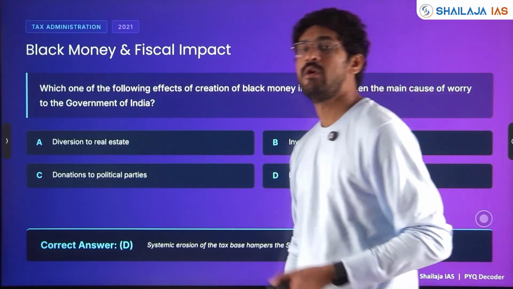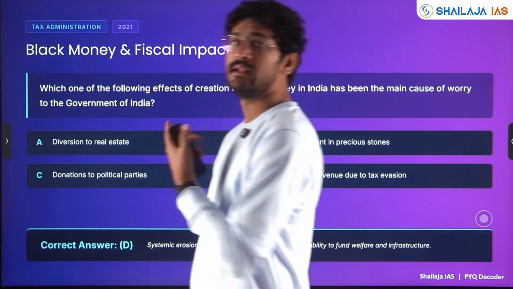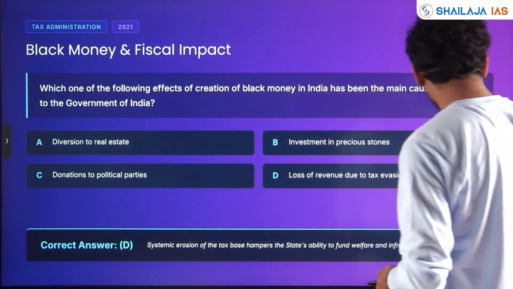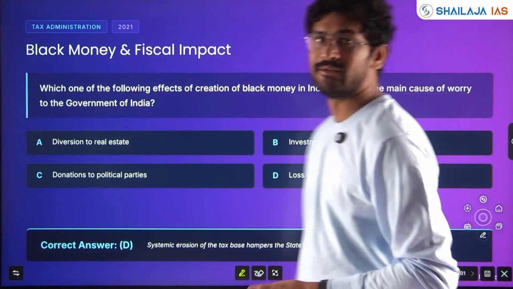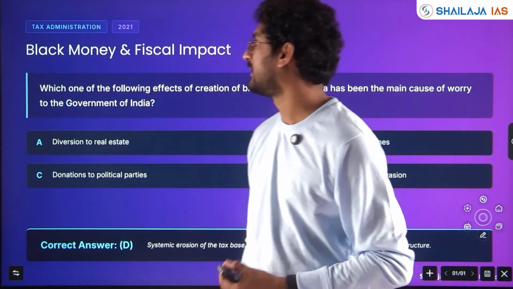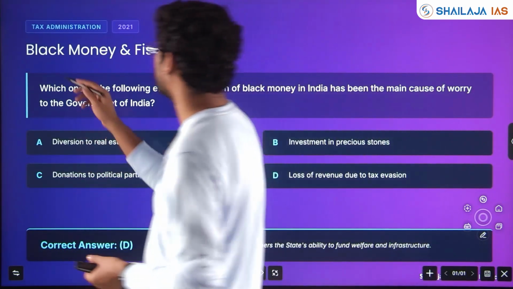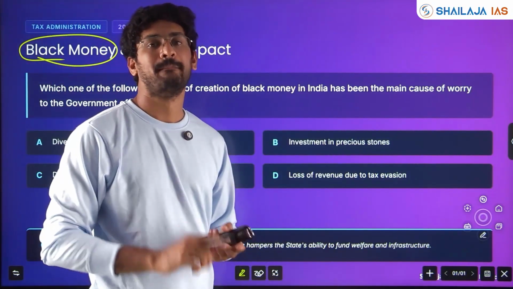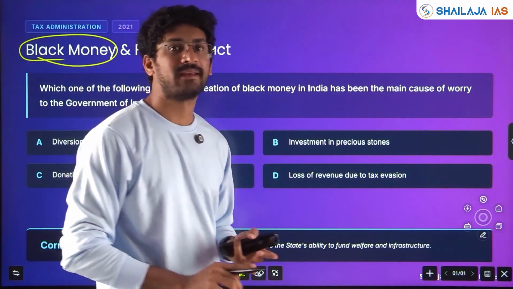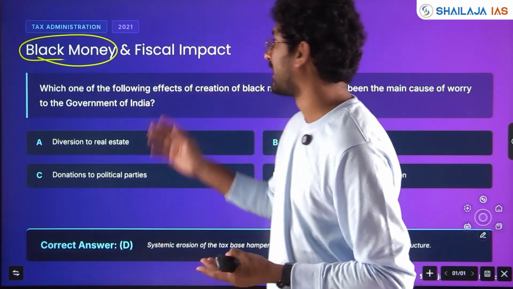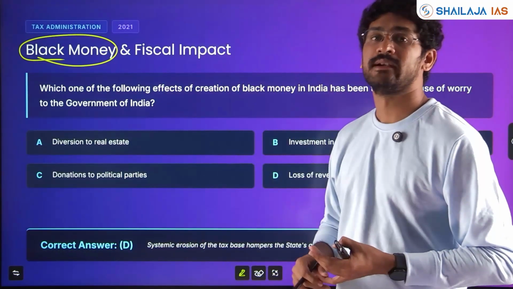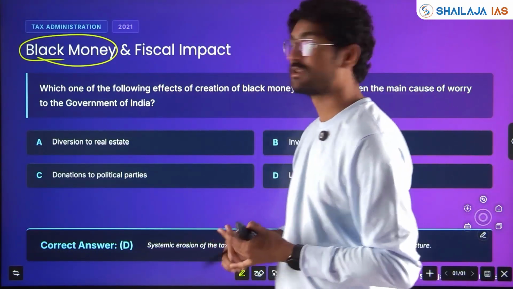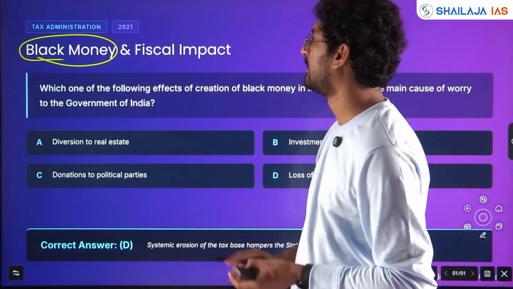This is with respect to creation of black money and the fiscal impact of black money. It was asked in 2021 with respect to tax. Tax effort also becomes very important. Under fiscal policy, taxation, budget, banking, mechanisms of taking loans, all that becomes government debt, and government expenditure becomes very important.